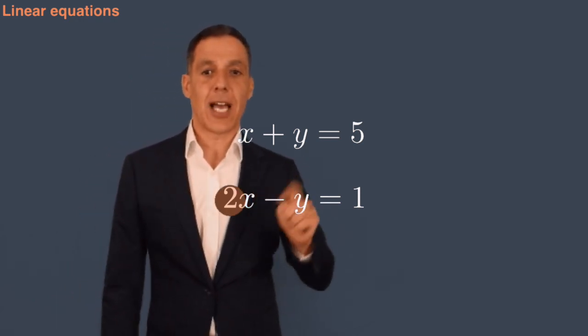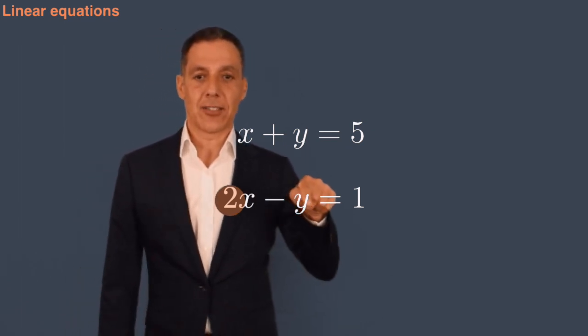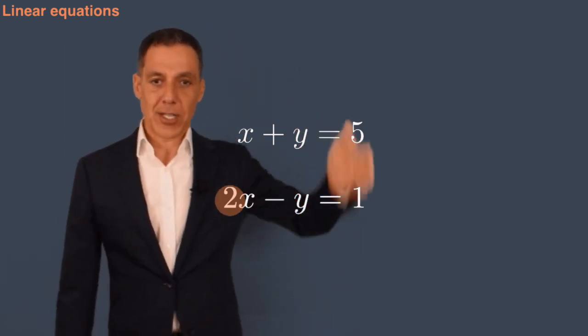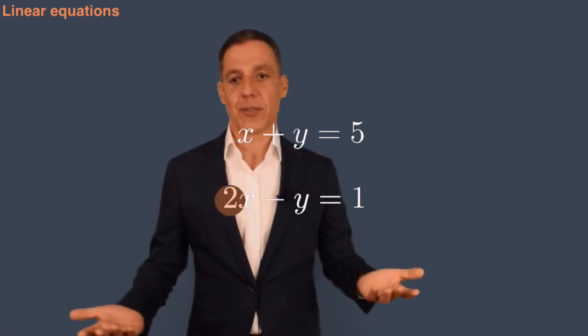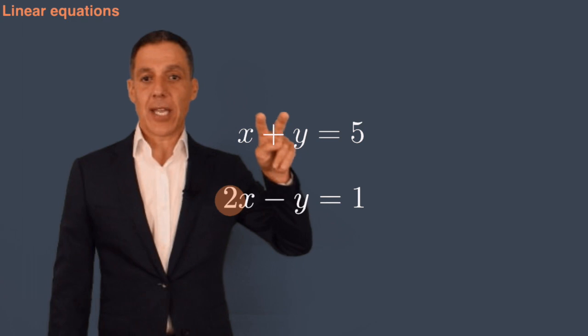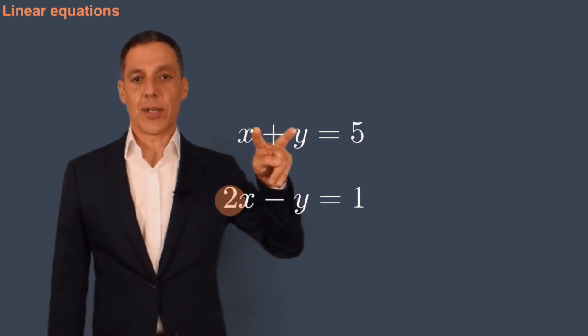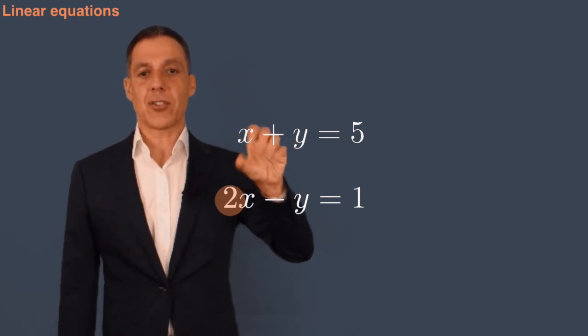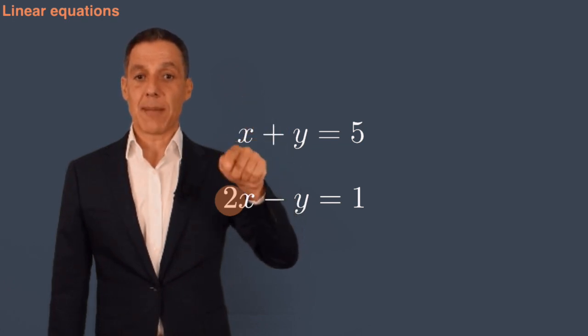So I can't say x times y, but I can say 2x. I can say minus y, and of course everything on the right-hand side of these equations is known. Okay, so those are two simultaneous linear equations in two unknowns.